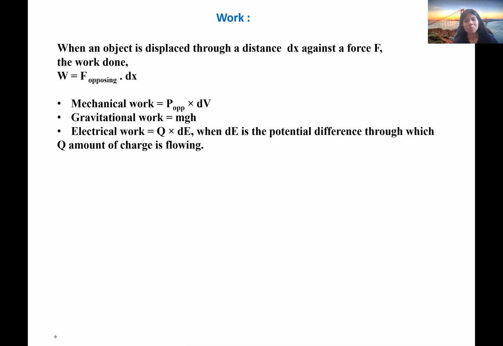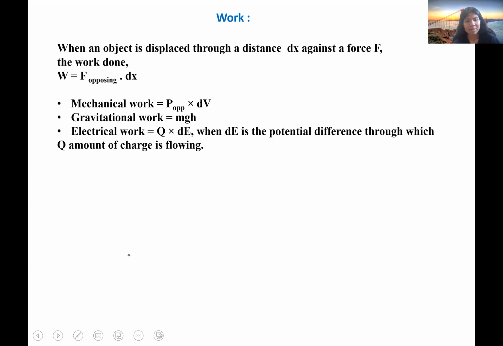So in that case, the work will be gravitational work, that is equal to mgh, where m is the mass of the system, g is the gravitational acceleration, and h is the height which the particle has traveled. Next, electrical work. Suppose Q amount of charge is flowing with a potential difference dE. In that case, the work would be electrical and it would be equal to Q into dE, where Q is the amount of the charge and dE is the difference in their potential.